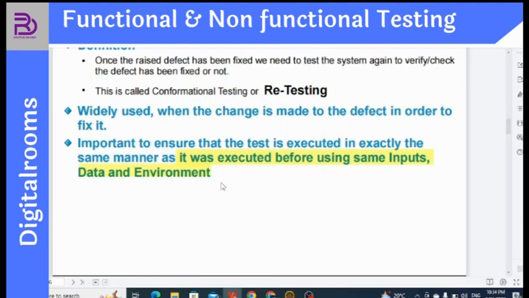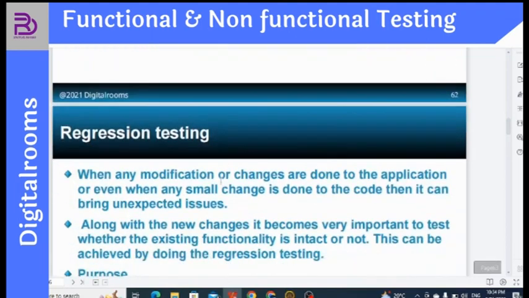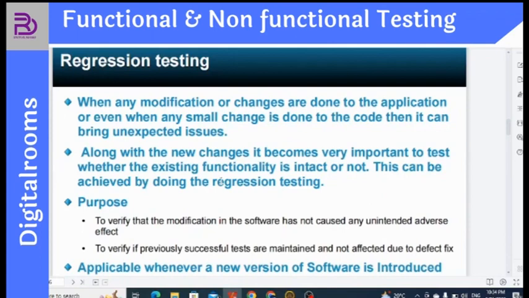So it is going to cause an issue because you have to test it in the same manner as you did. Regression testing is when any modification or changes are done to the application, any small changes done to the code, then it can bring unexpected issues, right? So along with the new changes, it becomes very important to test whether the existing functionality is intact or not, and this can be achieved by doing regression testing.